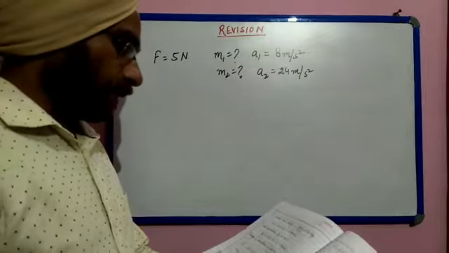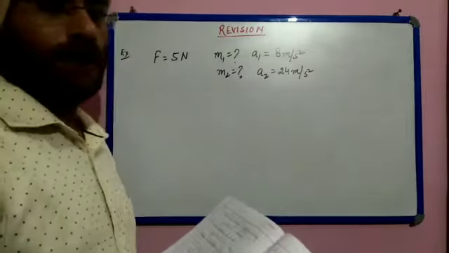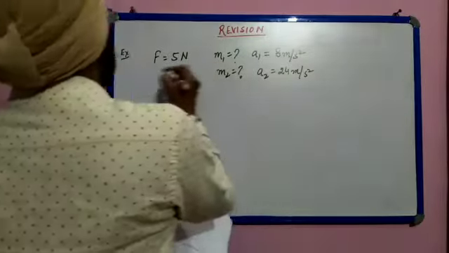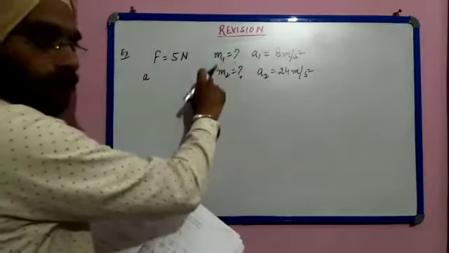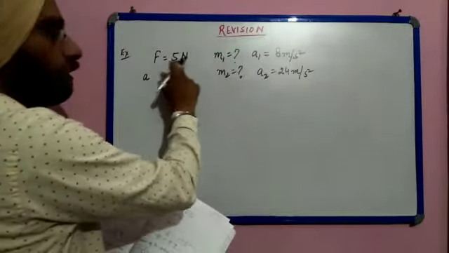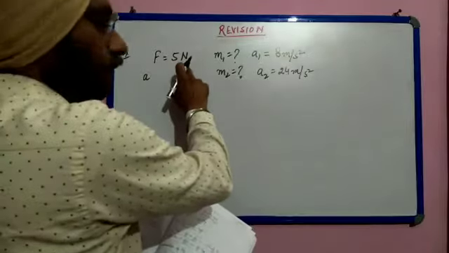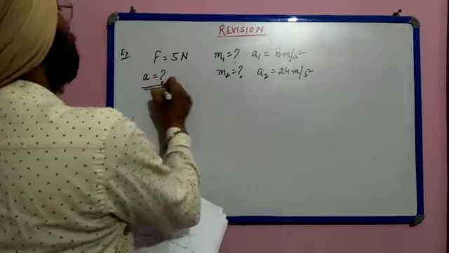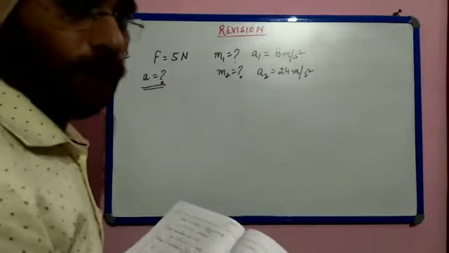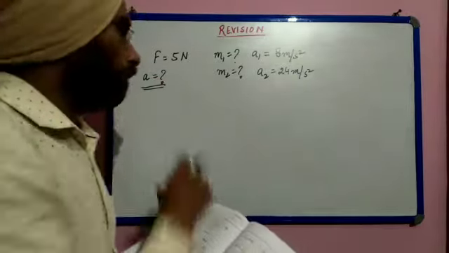What acceleration will it give if both the masses are tied together? So we have to find out the acceleration when these two masses are tied together and the force remains the same, that is F is equal to 5 Newton. Now we know F, we have to find out acceleration, but before finding acceleration we should find out m1 plus m2.